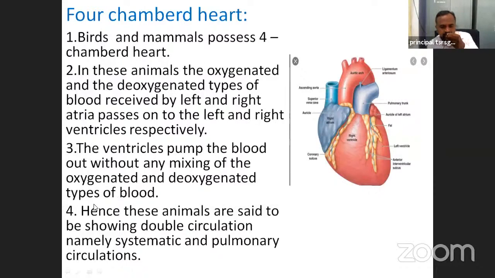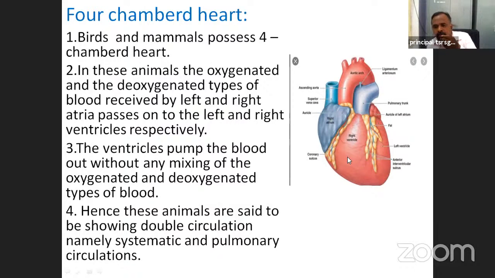Hence these animals are said to be showing double circulation, namely systemic and pulmonary circulation. Why? Double circulation means separate. The right atrium enters into the right ventricle, and the left atrium enters into the left ventricle.